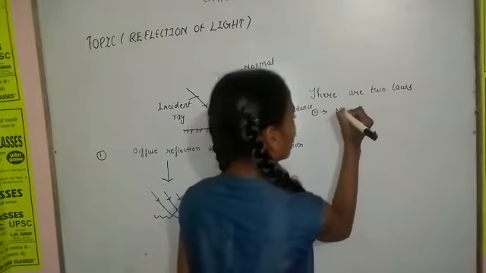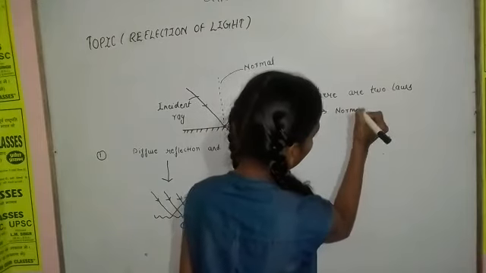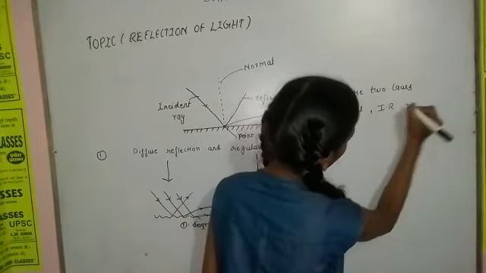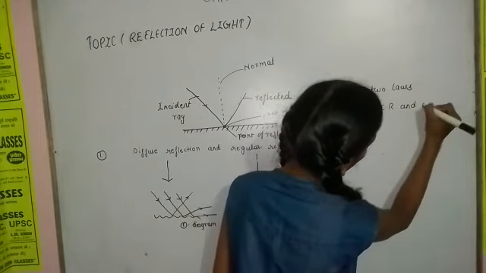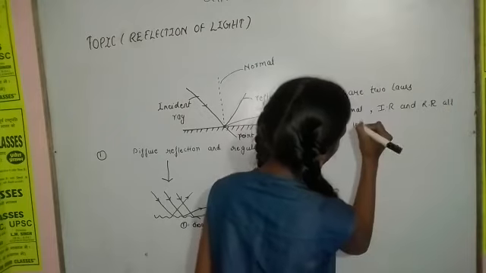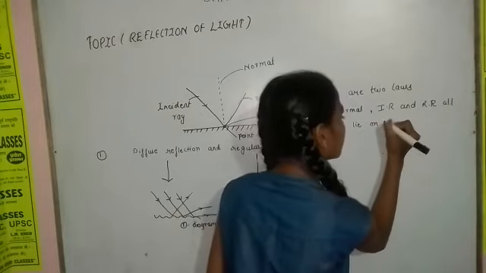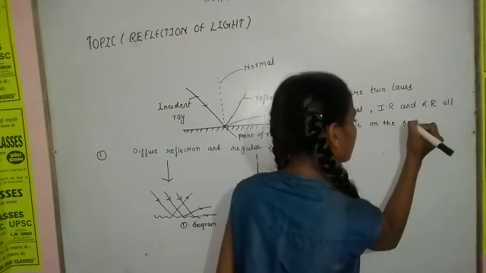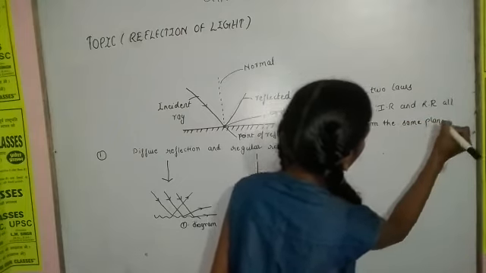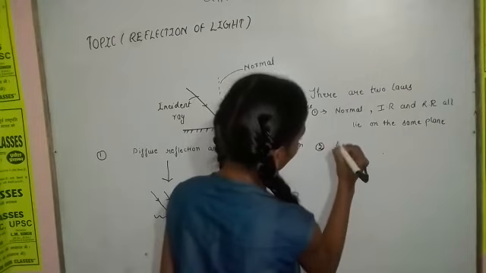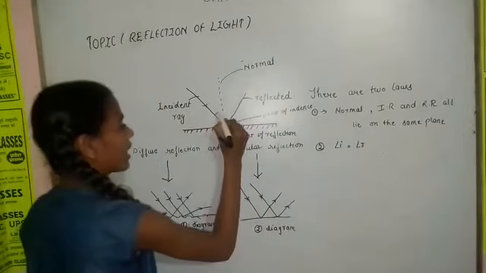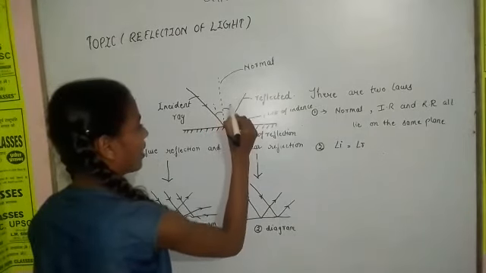First, the normal, incident ray, and reflected ray all lie in the same plane. Second, angle i is equal to angle r. This is the angle i and this is the angle r.